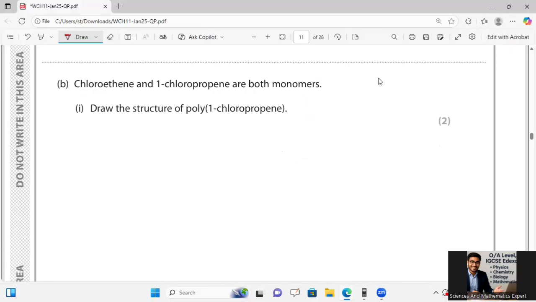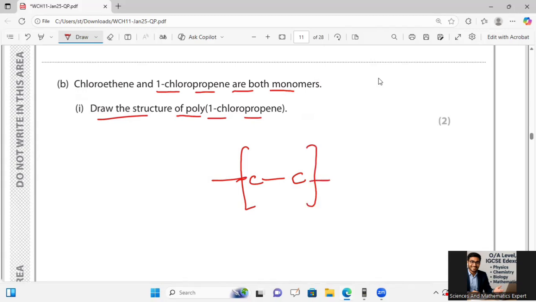After that he is saying chloroethene and 1-chloropropene are both monomers. Draw the structure of poly(1-chloropropene). So remember that the carbon to carbon double bond will be broken to make the chain like this. Your Cl group is attached above and CH3 below to show the propene, and just complete the hydrogens. This will be your structure to display.